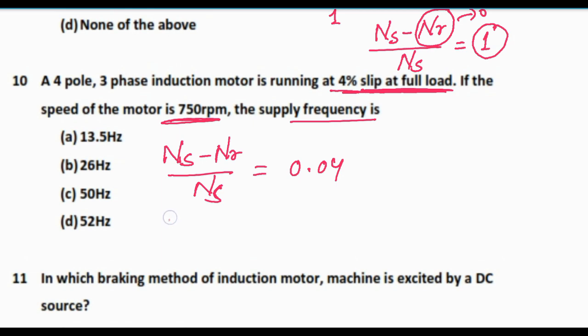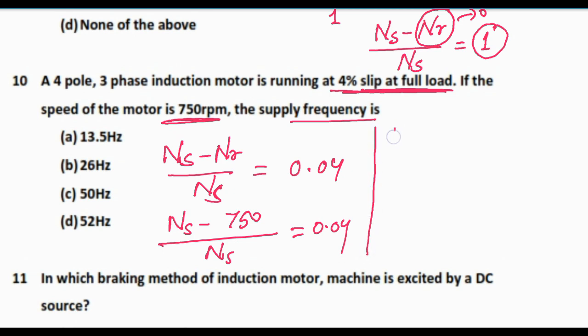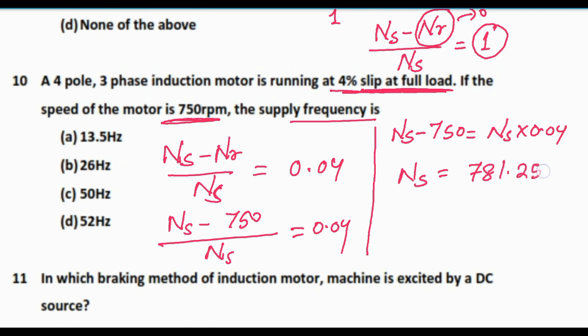So ns minus 750, the running speed, by ns is equal to 0.04. Solving this, ns minus 750 equals ns into 0.04, and I am getting ns to be 781.25 rpm.